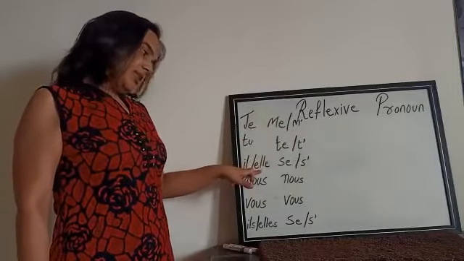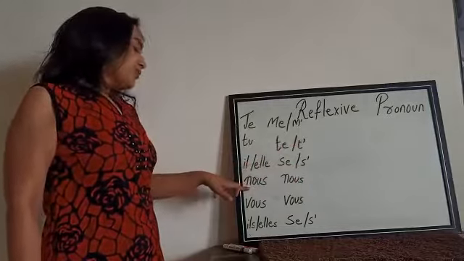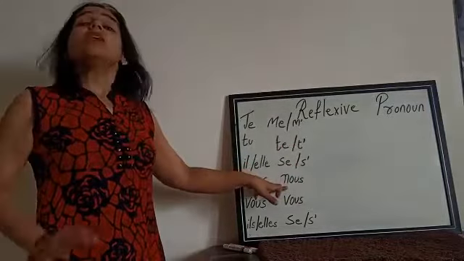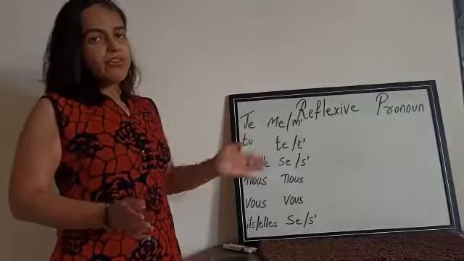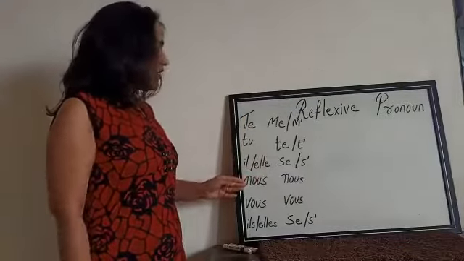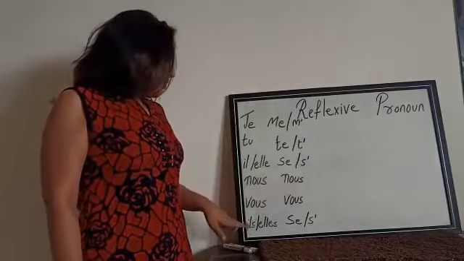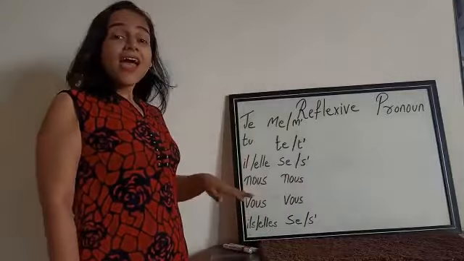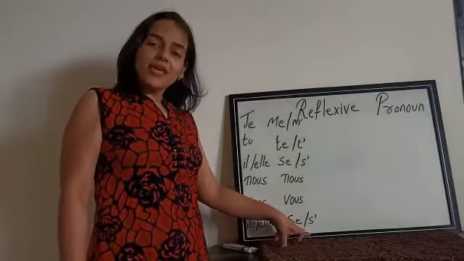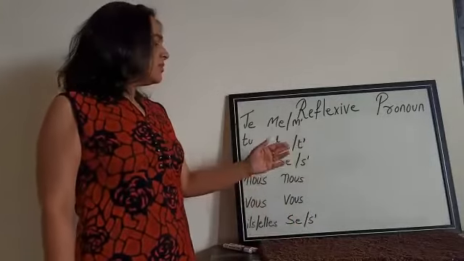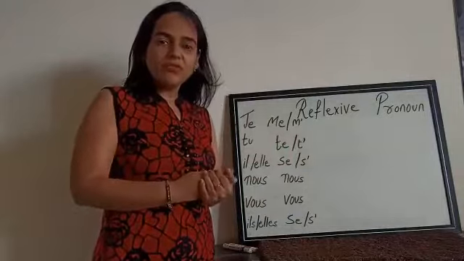With il or elle singular, it becomes se, or s'. With nous, it becomes another nous; yes, we use nous twice if the reflexive pronoun is there with the subject nous. With vous, it becomes another vous. With ils or elles plural, it becomes se, or s'. And this is how we conjugate any verb in pronominal form.